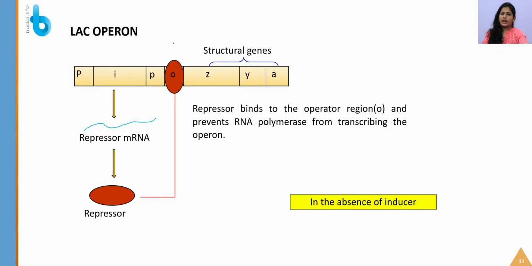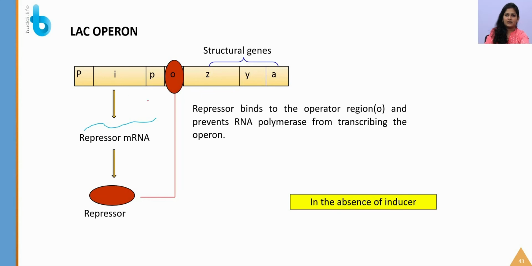So this is the diagram of the lac operon, which is again very important. Operons are regulatory systems in which genes coding for functionally related enzymes are clustered together. Here the structural genes Z, Y, A are coding for functionally related enzymes like beta-galactosidase, permease and transacetylase. So they are located together. This is a very important diagram, this one and the next diagram. Here, this repressor molecule, in the absence of an inducer, is going and binding at the operator site.